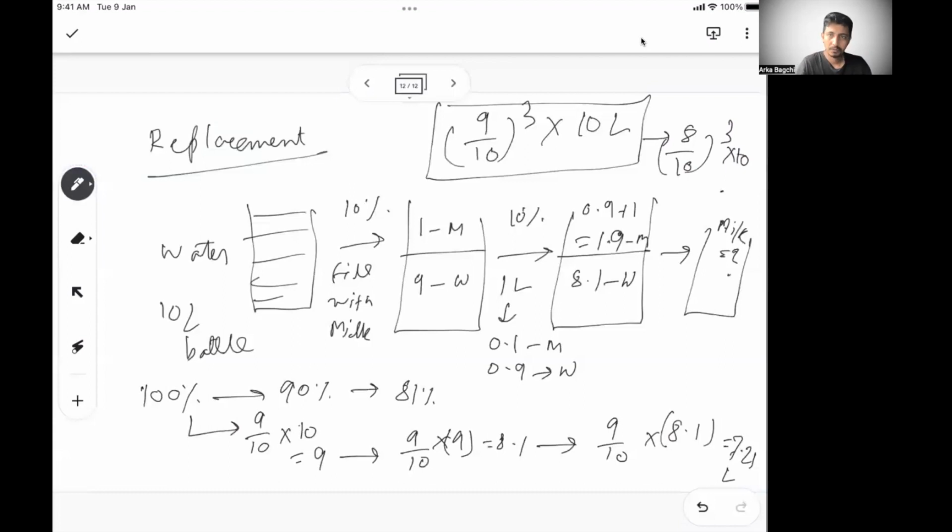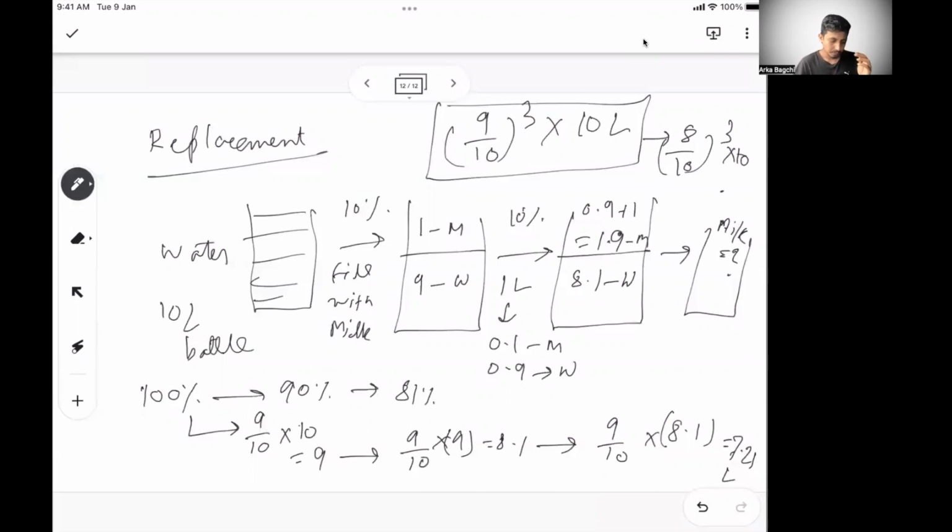So I hope the concept is clear. It's basically the percentage that remains of the item that is not getting replaced. You just have to use that proportion, and this number, this 3, will be the number of iterations. So if you want to see how much remains after 5 iterations, it will be 9 by 10 to the power 5 into 10 liters, where 10 liters is the total quantity you started with. So this is the formula.